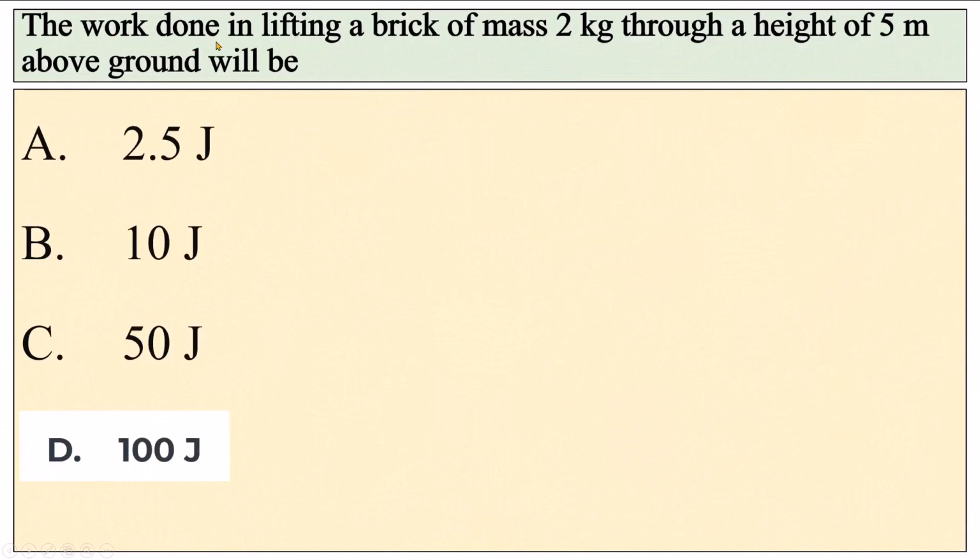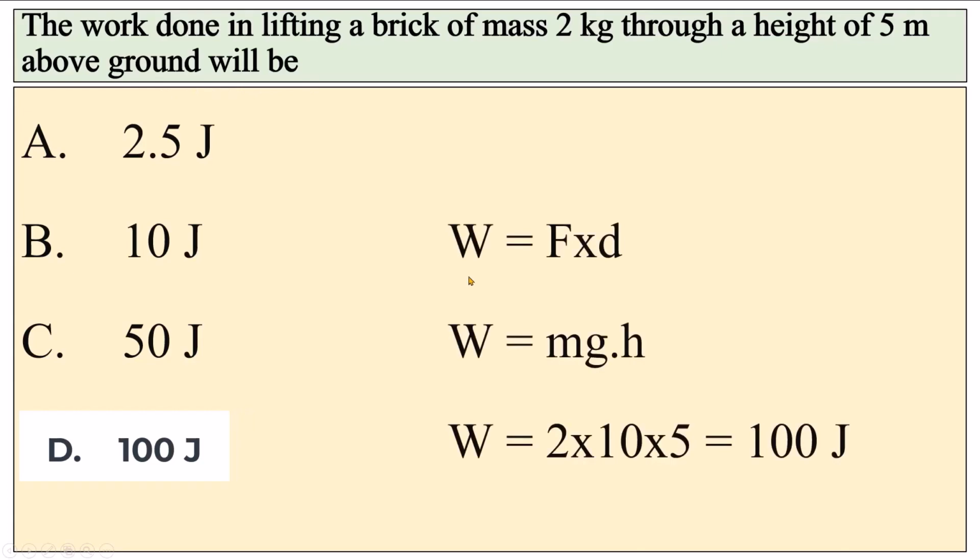The work done in lifting a brick of mass 2 kg through a height of 5 meters above ground will be... We know that work is equal to force into distance. We can also write F is equal to mg and d is equal to height. By putting values of m, g and h: m is 2 kg, g is the gravitational acceleration which on the surface of earth is taken as 10, and height is 5 meters. By multiplying these we get 100 joules. So we will get option D.